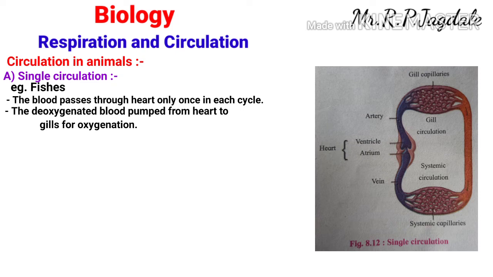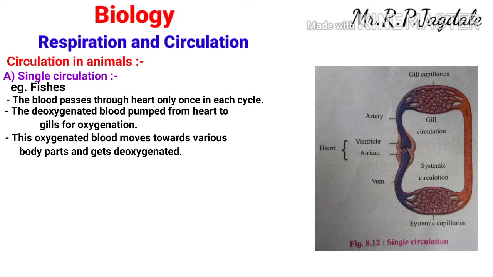Now this oxygenated blood moves towards the various body parts. You can see the red color of the capillaries. It is having oxygenated blood, and those capillaries go to each and every body part. Then they go to the various body parts and the oxygenated blood becomes deoxygenated.